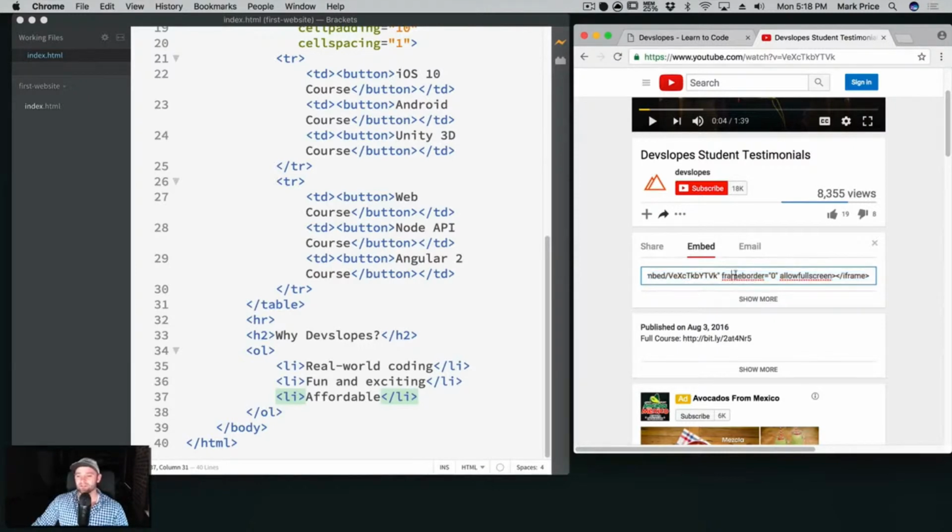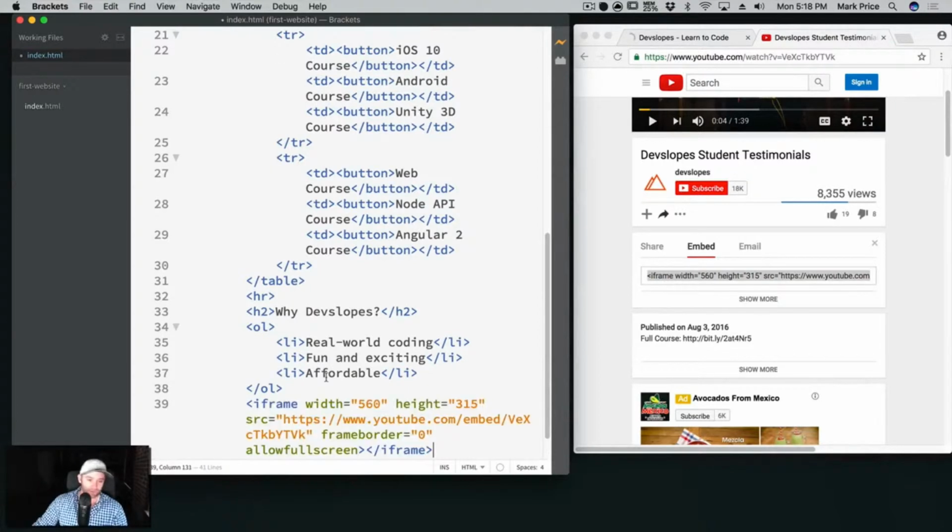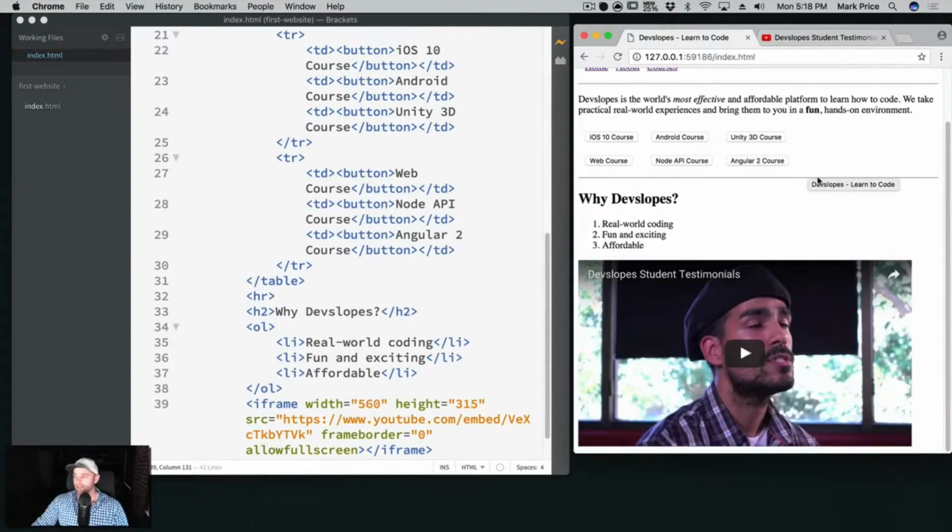Okay, so here's our iframe. Okay, cool. So I just went to the embed and I grabbed the iframe here, and I'm just going to paste it under the ordered list. Okay. And look at that. That is pretty dang cool, if I do say so myself. Wow, I like it a lot.